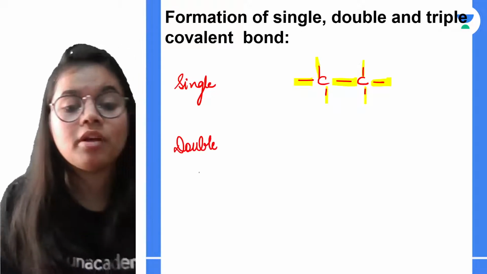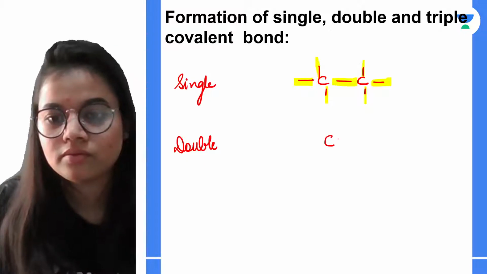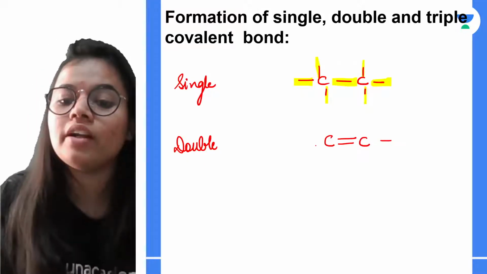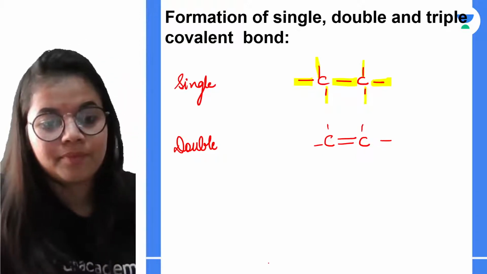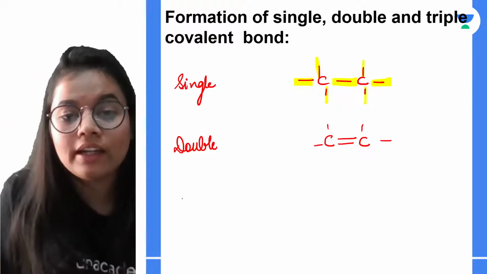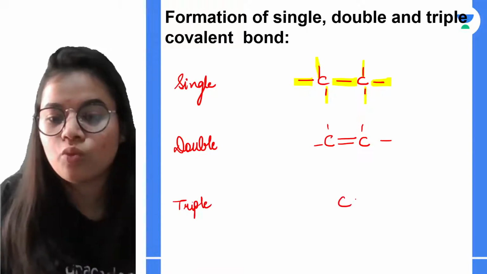तो डबल बॉन्ड में हमारे पास क्या हो जाएगा? We will be having at least one double bond between the atoms. Okay, and in the triple bond हमारे पास होगा at least one triple bond.